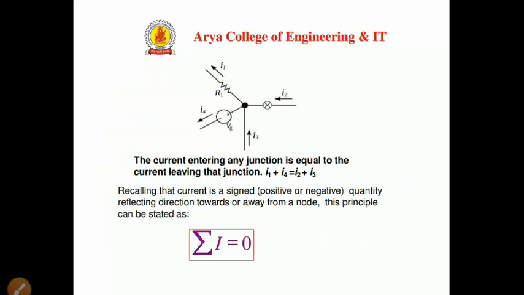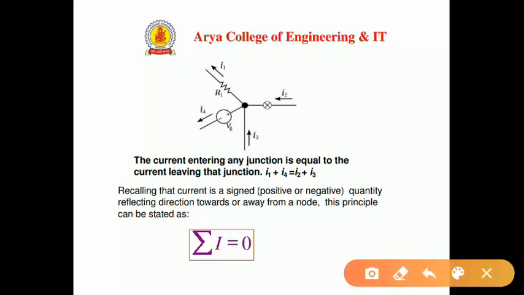Now we have an example. You can see in this image, this is a node, and I1 and I4 are outgoing currents, whereas I2 and I3 are incoming currents. So according to the definition, the sum of incoming currents equals the sum of outgoing currents, so I1 plus I4 equals I2 plus I3.